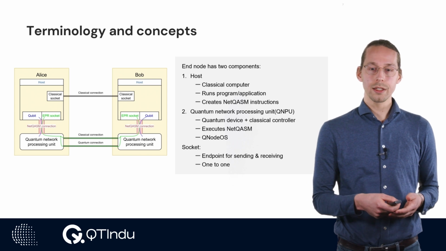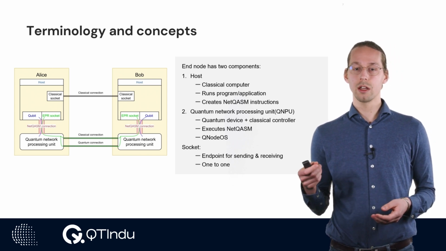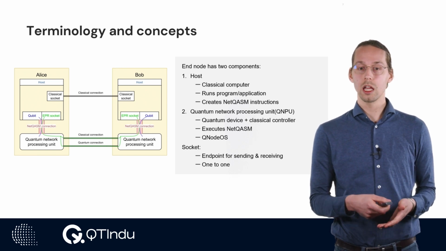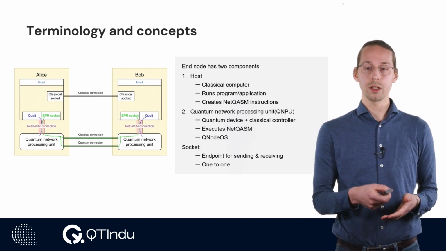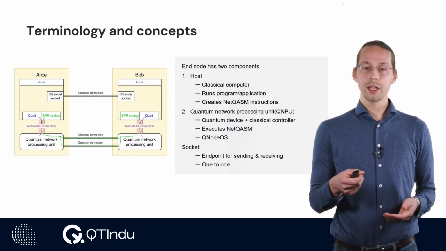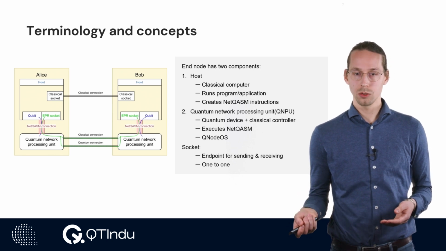A user writing an application using the NetQASM SDK operates inside the host and interacts mostly with the classical socket, EPR socket, and qubit objects. The classical socket is the endpoint for sending and receiving classical information to one other node.